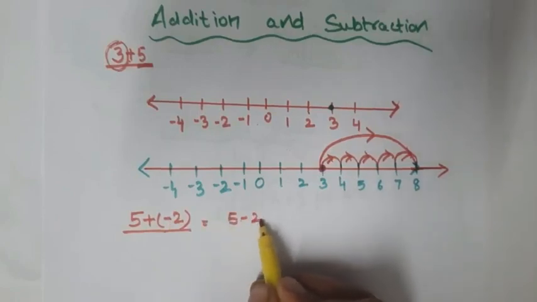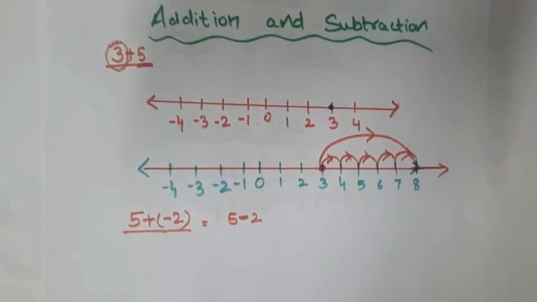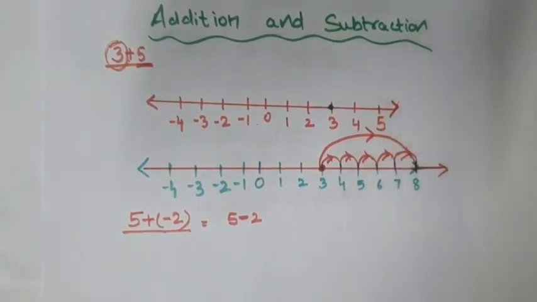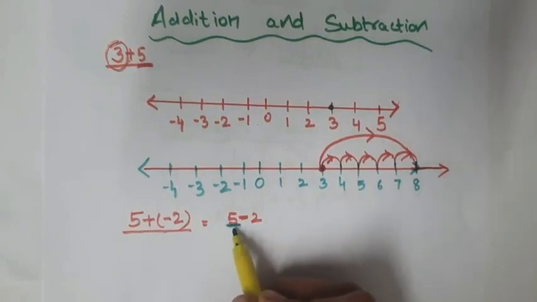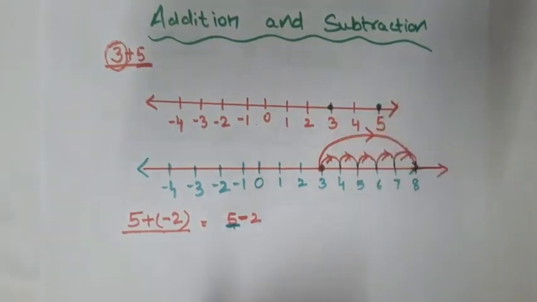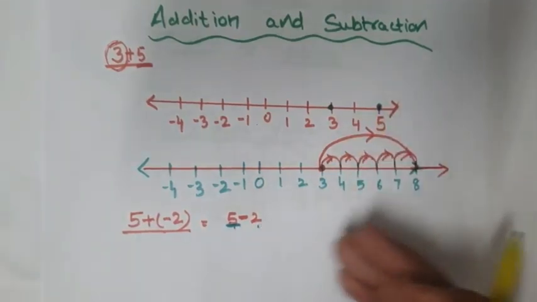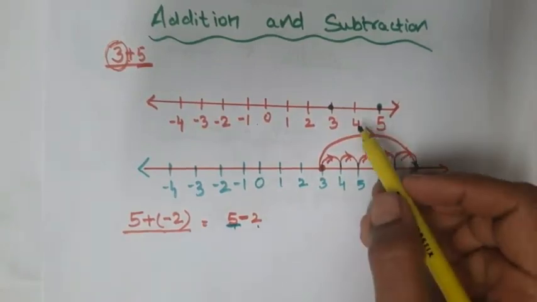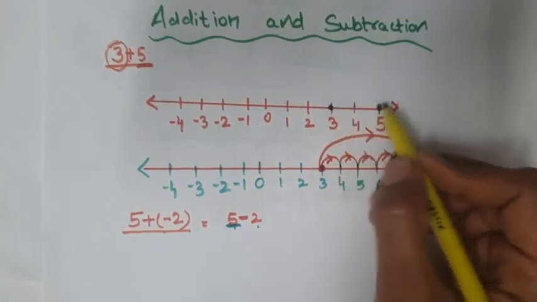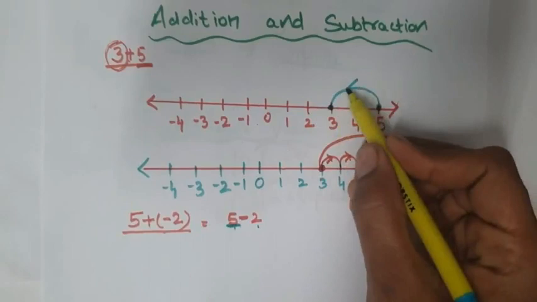Now, plus minus is what? Minus. Now, minus sign is telling us that we will shift towards left. Clear? Suppose we are here at point 5. We will start with 5 because 5 is the first integer. Now -2 means shift towards left but 2 units only. So 1 and then 2. So where do we reach? We reach at 3.